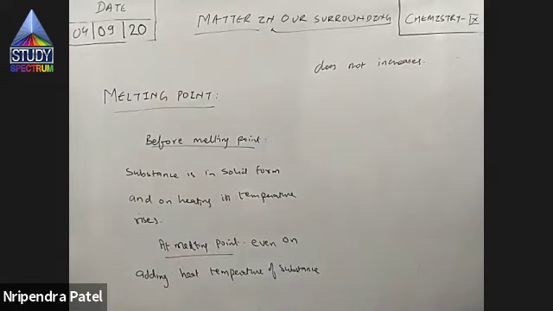So first thing, at melting point, even on adding heat, the temperature of the substance does not increase. Right? In the last lecture, we discussed a graph, temperature versus heat supplied. So at melting point, temperature stops increasing, right? Temperature does not increase at melting point.